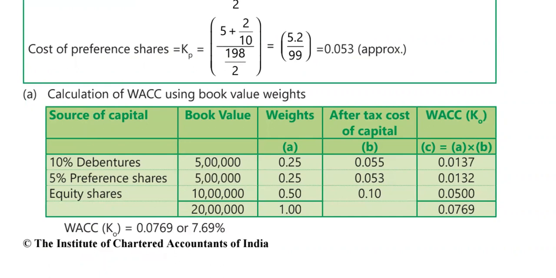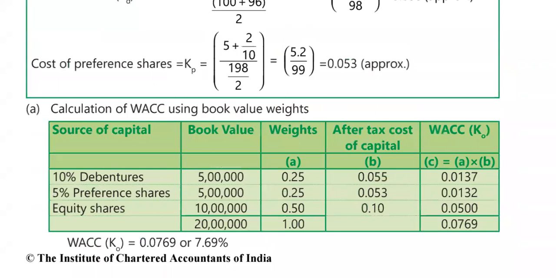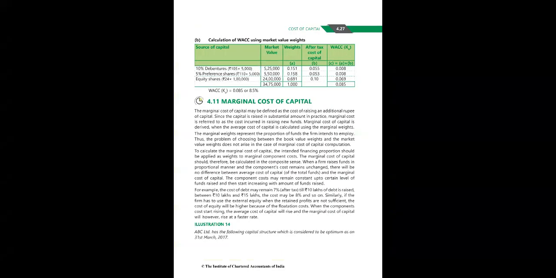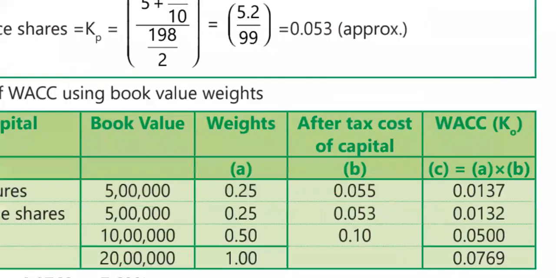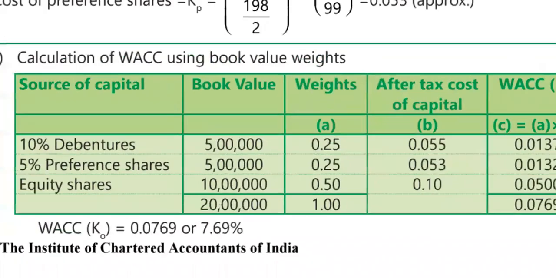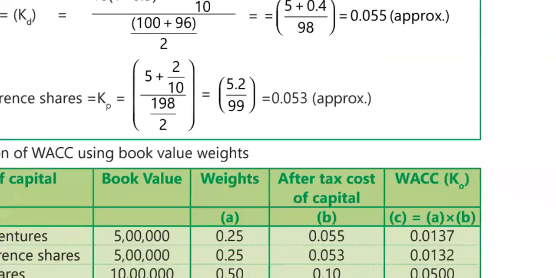Now we need to multiply: 0.25 into 0.055 gives 0.0137, 0.25 into 0.053 gives 0.0132, and 0.50 into 0.10 gives 0.0500. The total of this is 0.0769. That is the weighted average cost of capital using book value weights.